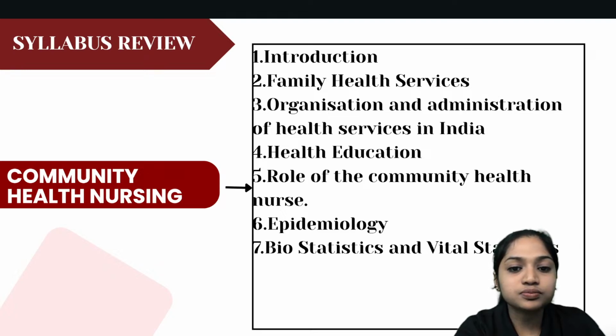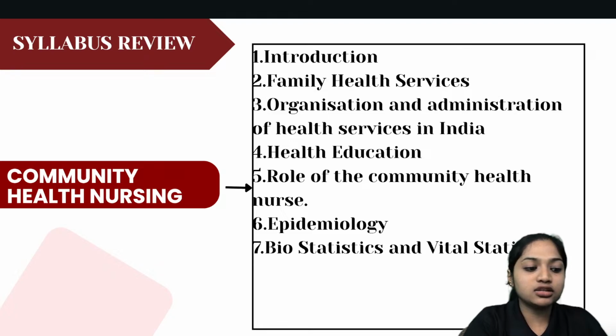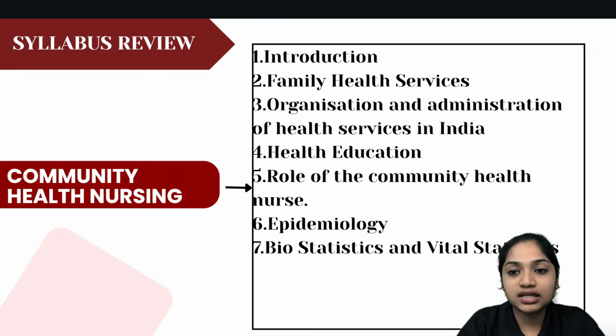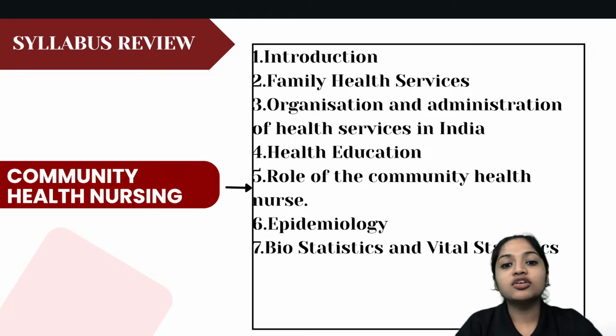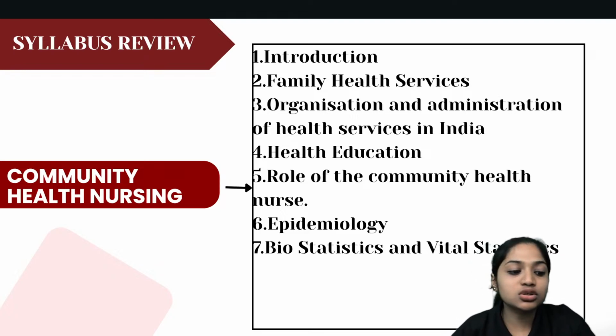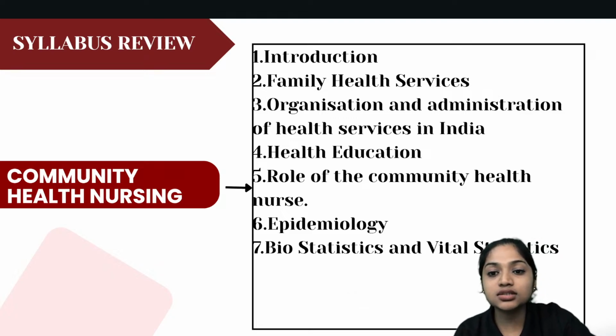Then unit 5 is the role of community health nurse. So what is the role of the nurse in the community sector, that is unit number 5. Then sixth is epidemiology. Epidemiology means there are a number of diseases in the community. So how this affects. Then what are the communicable diseases? What are the non-communicable diseases? Those things we're gonna see in unit number 6. Then unit 7 is biostatistics and vital statistics. What are biostatistics and what are vital statistics? We're gonna see in unit number 7.